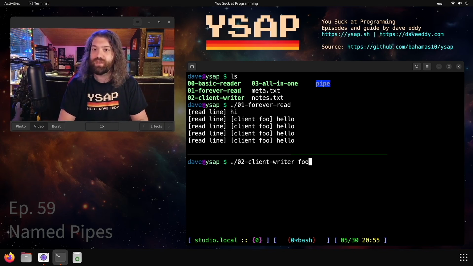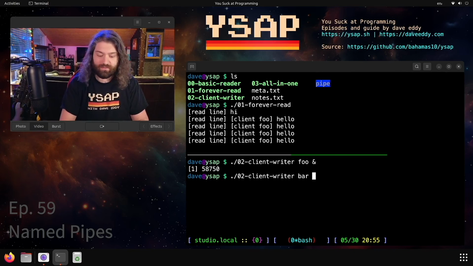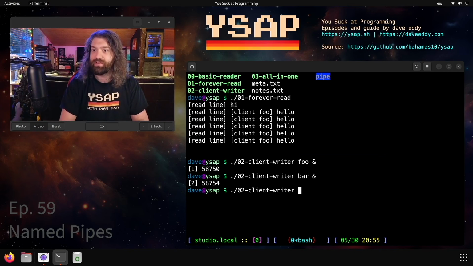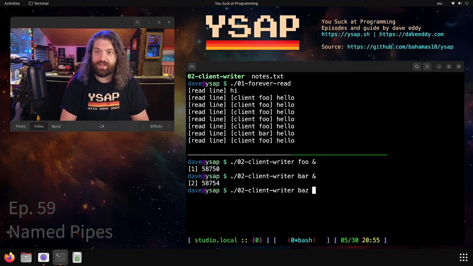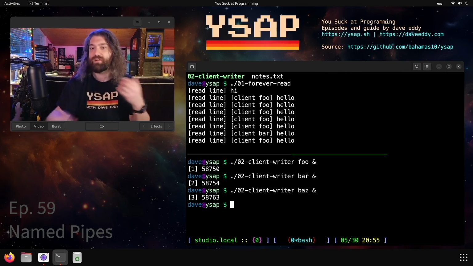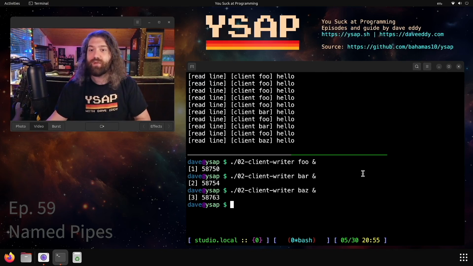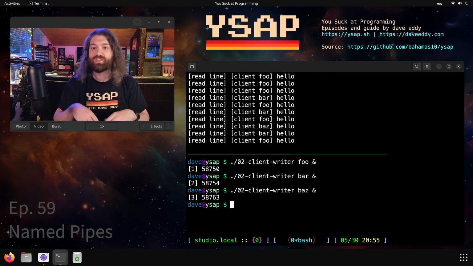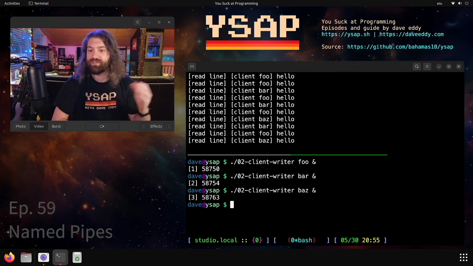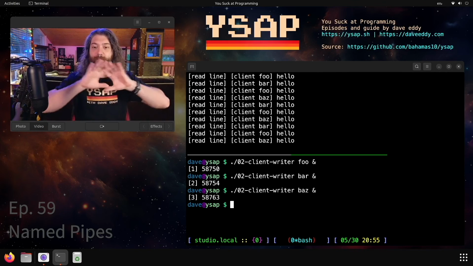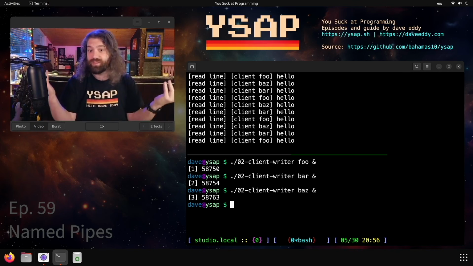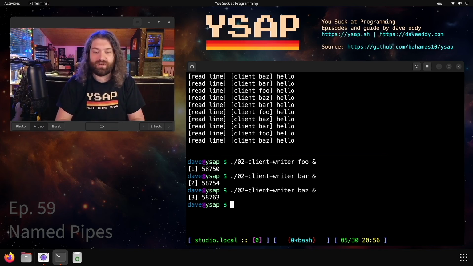Why is this useful? Because what if we put it in the background? We put that in the background, and then we put that in the background. And can you start to see what's happening here? We can have one server and we can have multiple clients. So we can have clients writing to it and we could have a server reading it. This way we could have multiple things writing events and one thing reading events. And hey, we can actually start to build something cool with this. So that's pretty awesome. So let's go ahead and kill all of these.